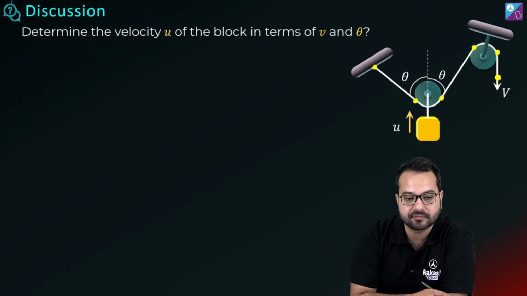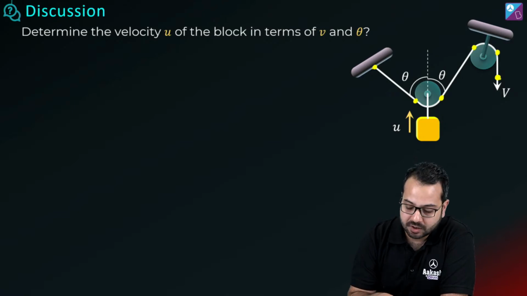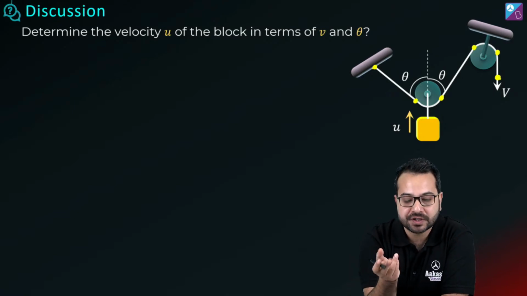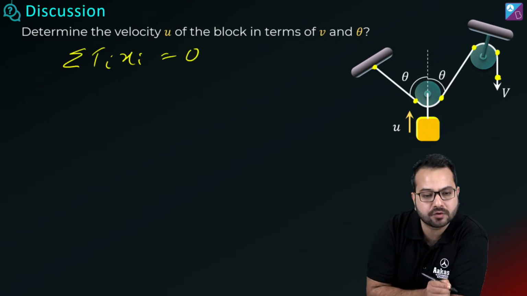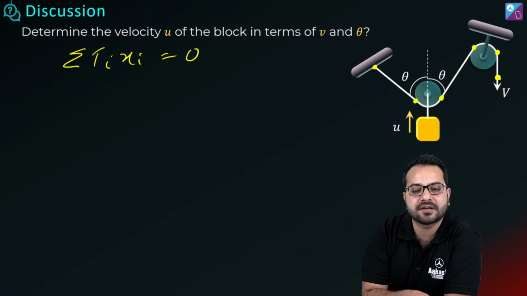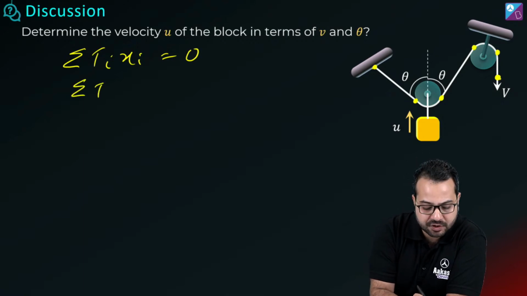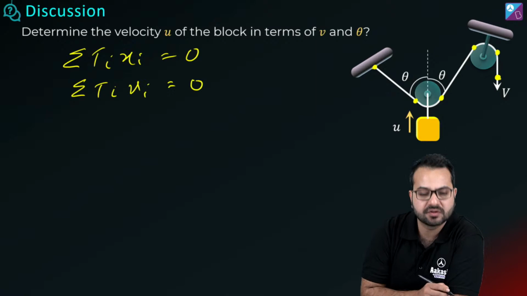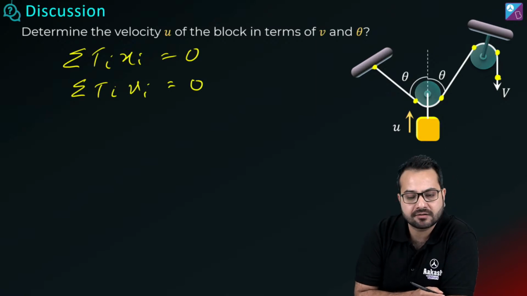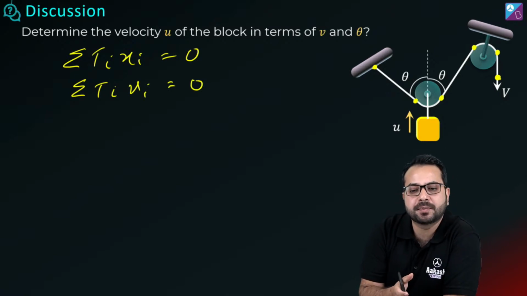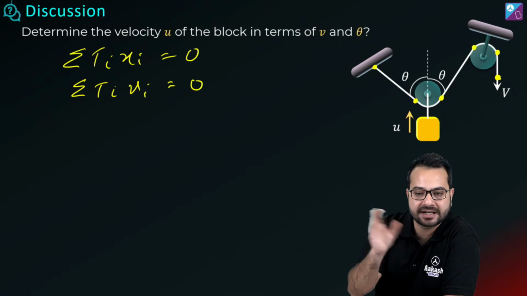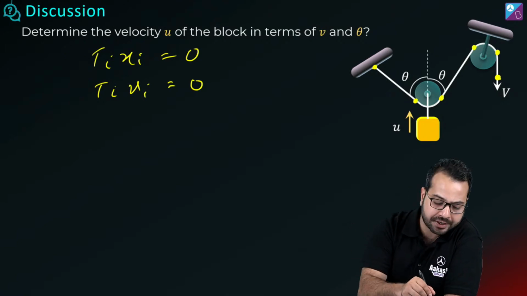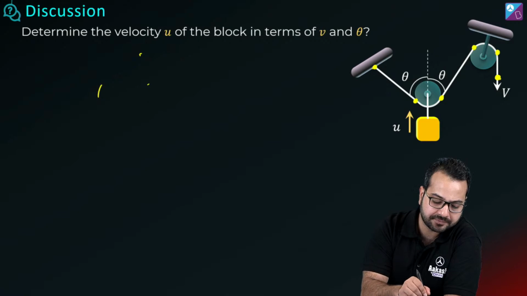सुनो ध्यान से सुनो. Okay, so the relationship we were using, तो हमने क्या बोल रहा कि summation of Ti xi is equal to 0. तो हम लोग अगर इसको एक बार डिफरेंशिएट कर दें तो ऐसा बोल सकते हैं ना कि summation of Ti Vi is equal to 0. Correct or not? करेक्ट है ना? तो directly we can play with velocity और directly we can play with acceleration, ठीक है? ये करने की जरूरत नहीं है कि first you find the relationship in x, then differentiate, find the relationship in V. We already know those relationships are the same, ठीक है?